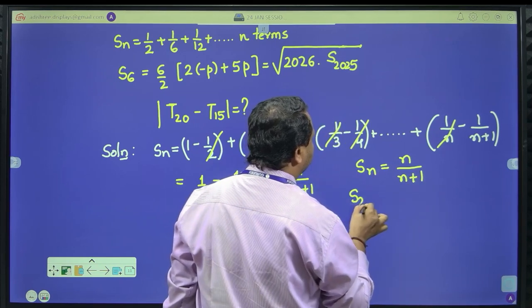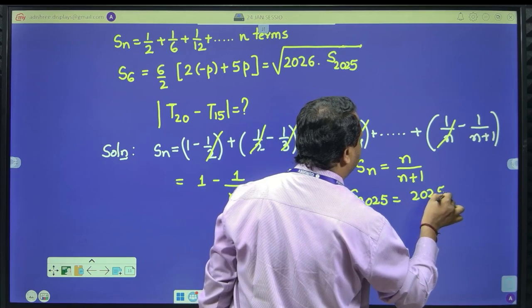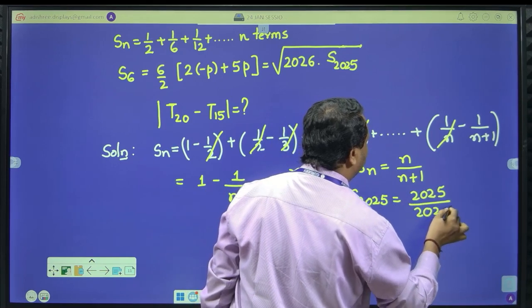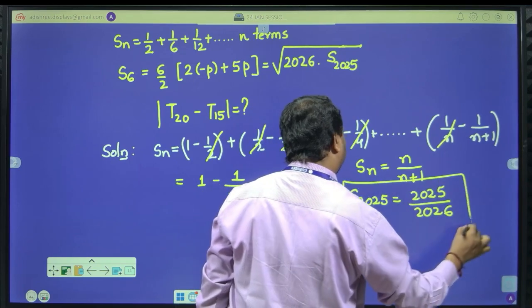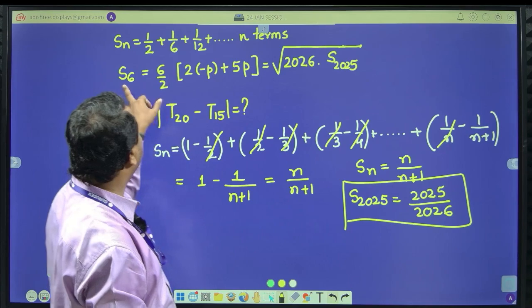Now it is easy to calculate. S2025 is 2025 divided by 2026. Perfect. Now I have to substitute this value in S6, which is given by that relation.